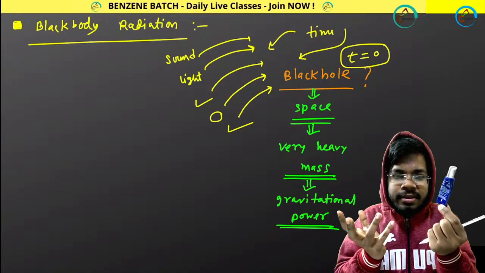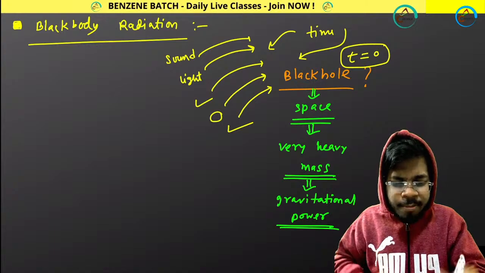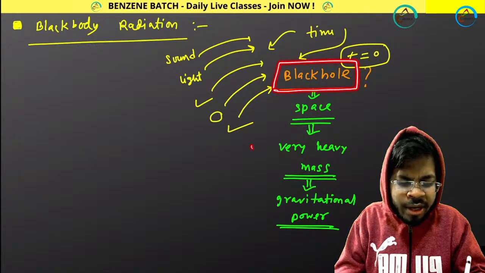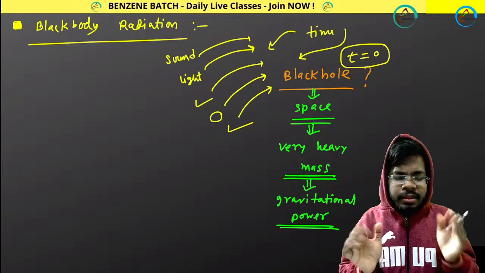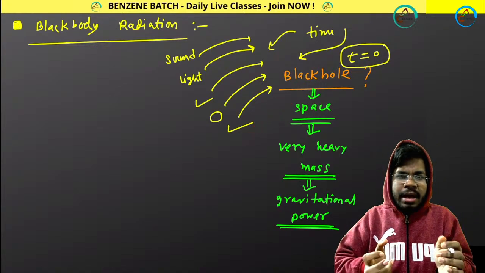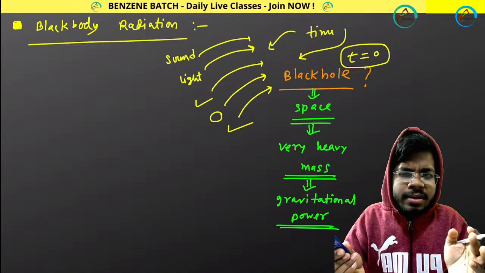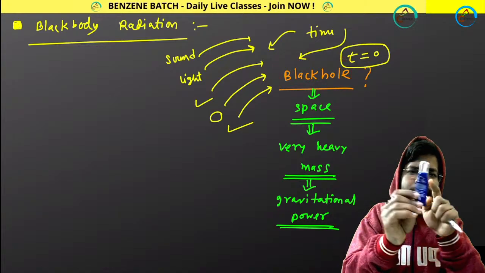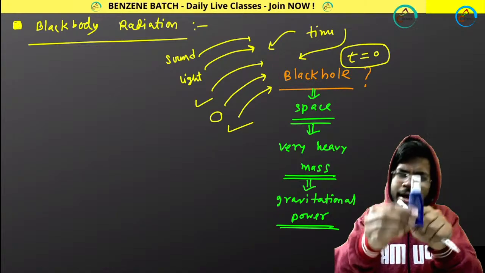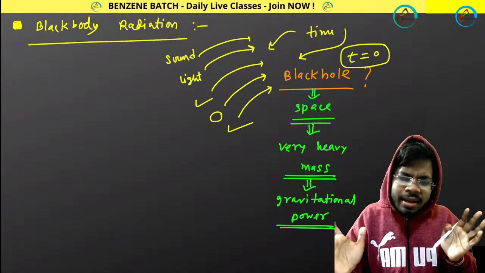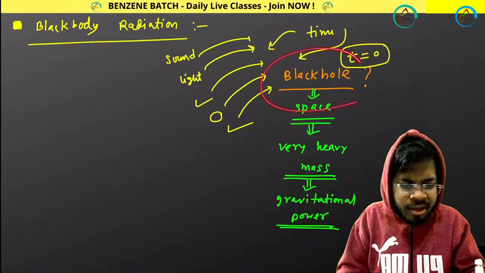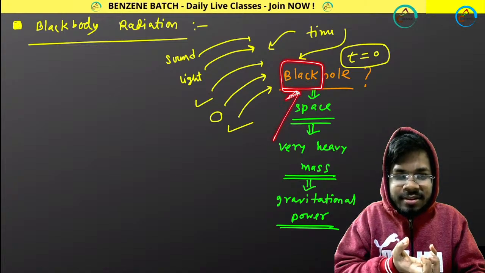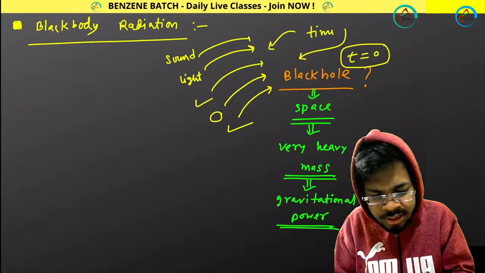That is the logic. But what happens in case of a black hole? A black hole has a lot of gravitational power, and because of that, whatever light is going towards the black hole never comes back. The black hole is attracting it. And if light cannot come back, how would it look? It will look black, because light cannot come back. In absence of light means what? Black. That's why, as light cannot come back from here, it is called a black hole. It is looking black. Understood?